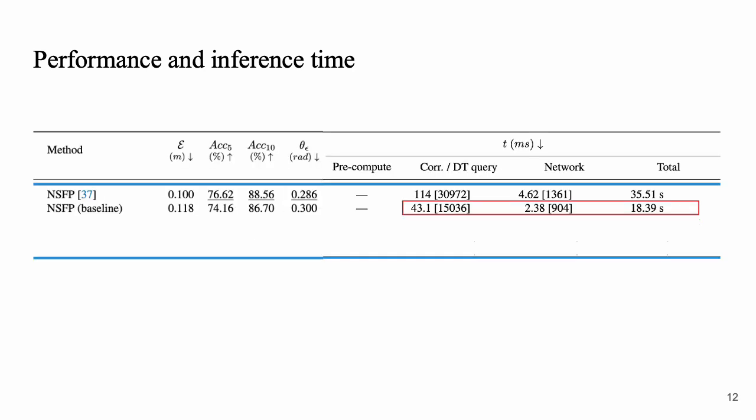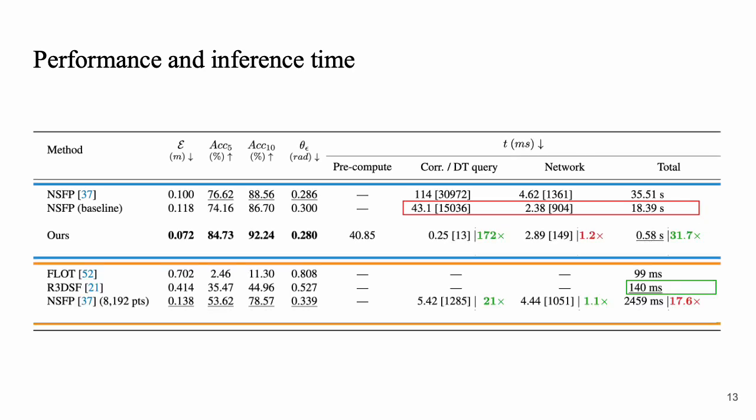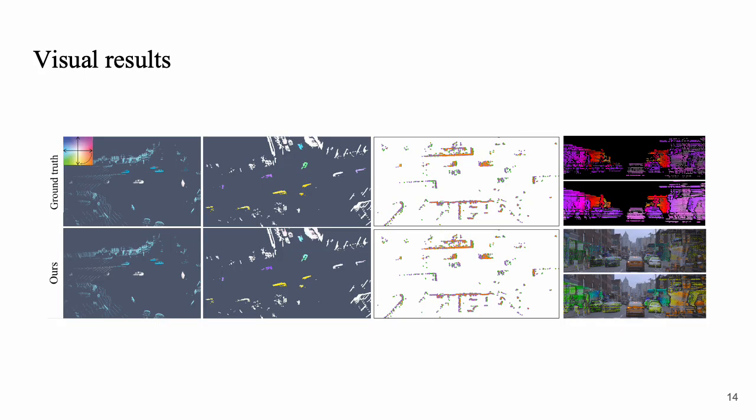Here is a breakdown of the performance. When testing a large-scale dense point cloud in the Waymo Open dataset, our method achieves comparable performance while being 30 times faster. When tested on a smaller number of points, our method achieves similar computation time as learning-based methods such as R3DSF and FLOT. Here are some visual results we show on Argoverse and Waymo Open datasets.